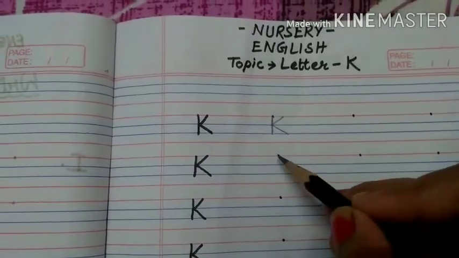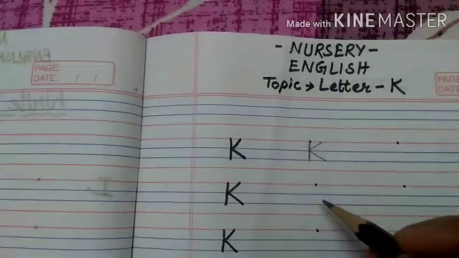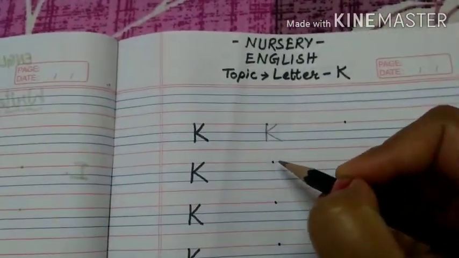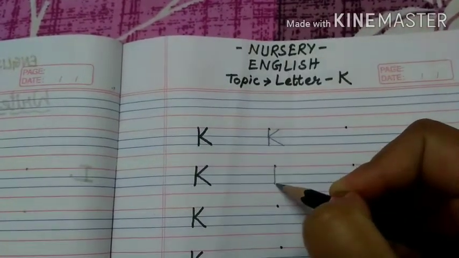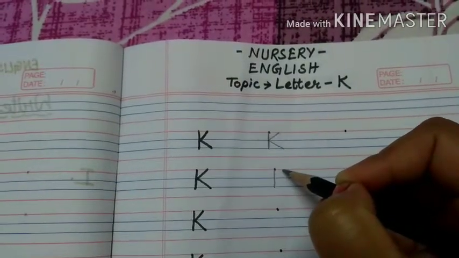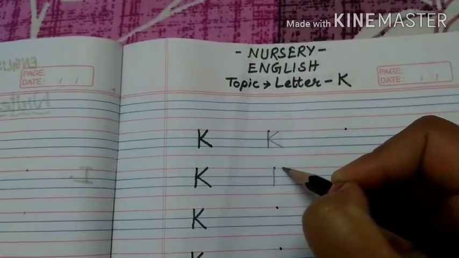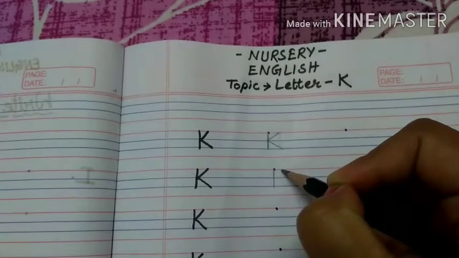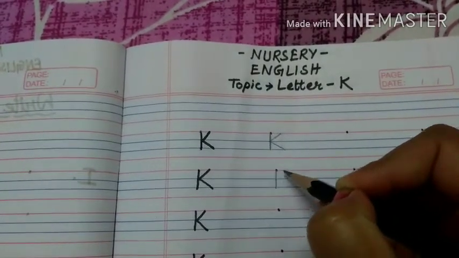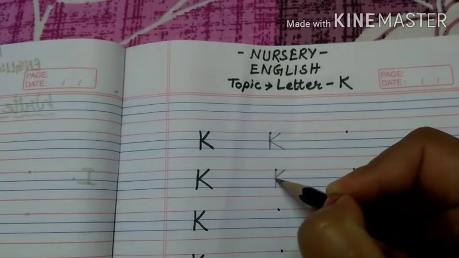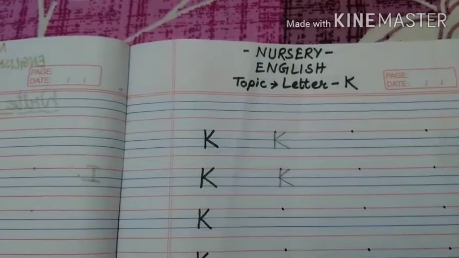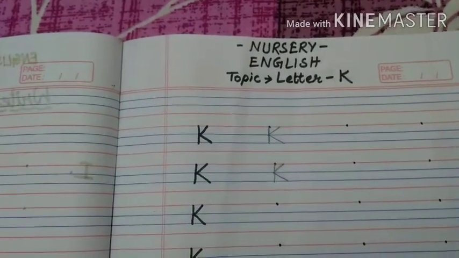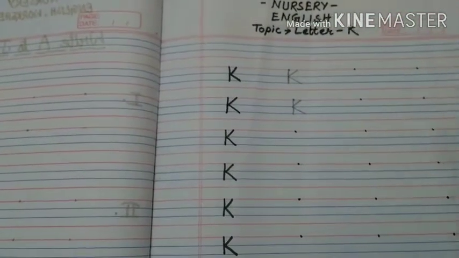Let's write it again. Start from the top. Draw a standing line down from first line to third line like this. And then go back to the top and draw a forward slanting line from this red line to the middle of the standing line. And from here draw a backward slanting line like this. Again it will become the letter K, and writing K is very easy. So practice it like this. This is your homework also.